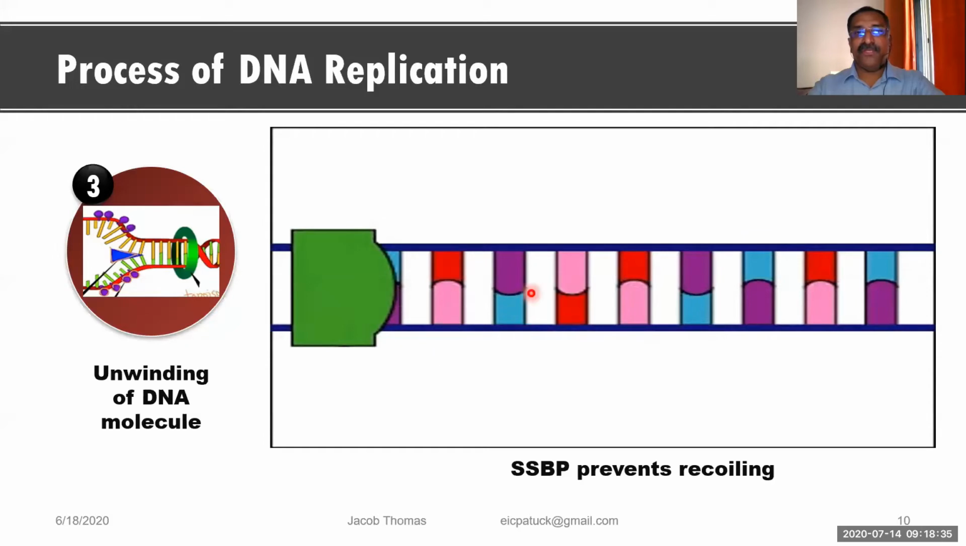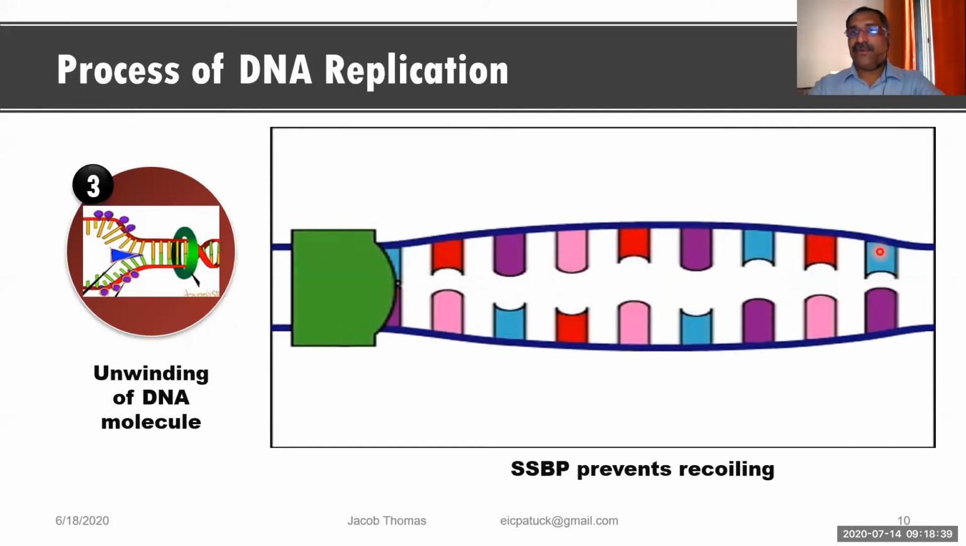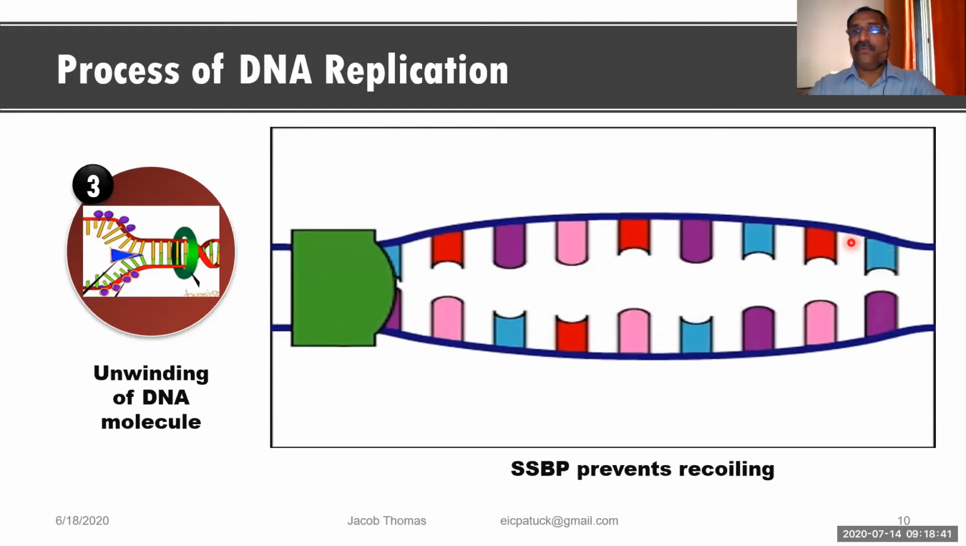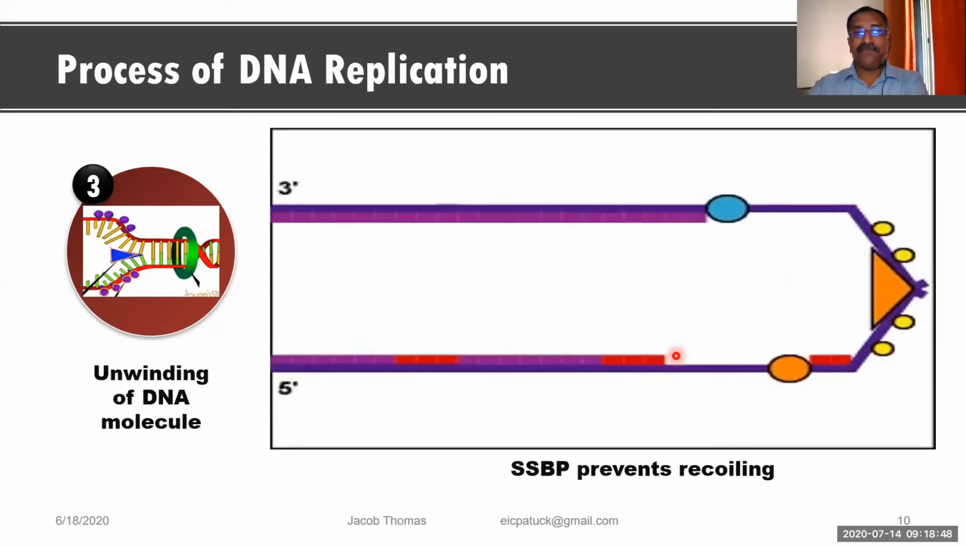Now also, if you observe here, you can see 2 Y-shaped structures. Here one Y appearing, here one Y appearing, and a fork-like structure is formed over there. And this is what is called a replication fork. And this is regarding the unwinding.